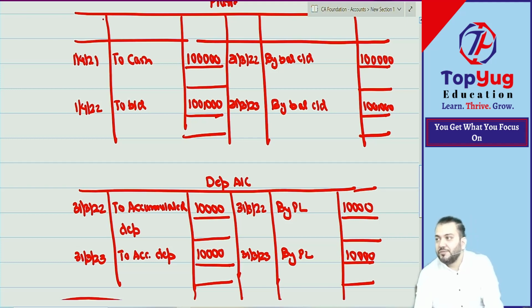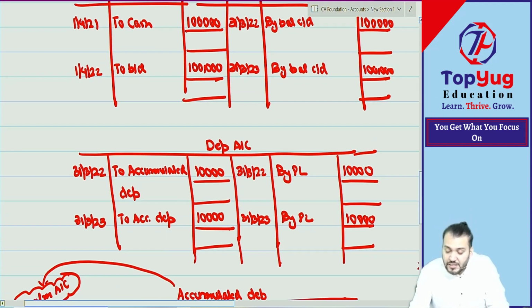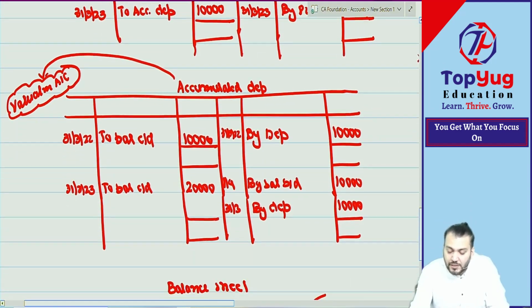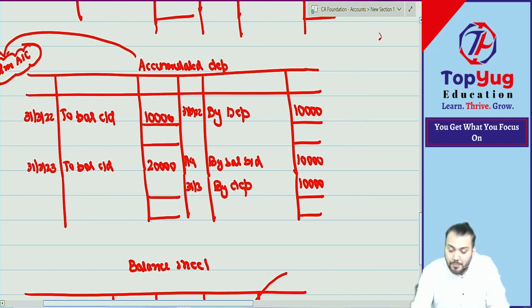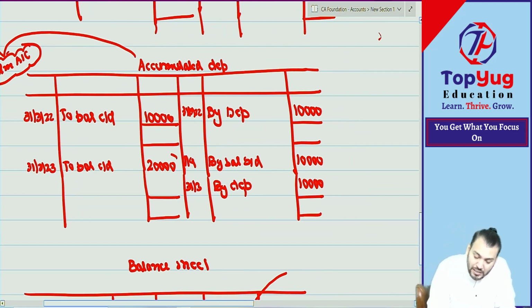Are you able to understand? Means can I say this accumulated depreciation is total depreciation till date. So can I say this account represents total depreciation till date.